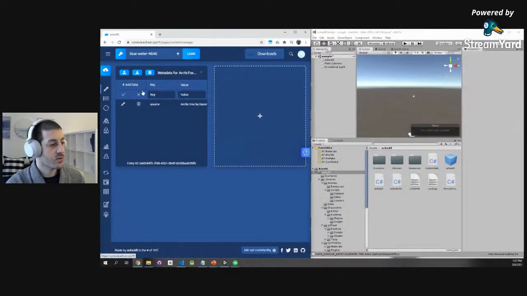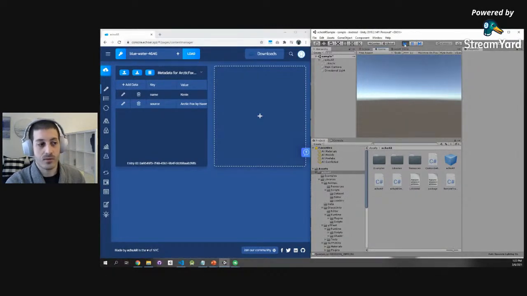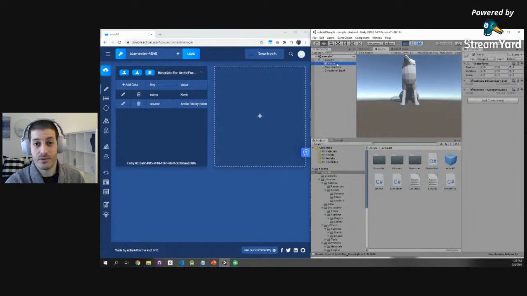So if I have the fox right here and I'm adding a name to it, again, you can add any key or value that you want. And I'm going to add name equals Kevin, because that's a great name for a fox. And I press play, data will stream from the cloud to the game engine, and now we see that the fox is named Kevin. How cool is that? And all you had to do is a few clicks.